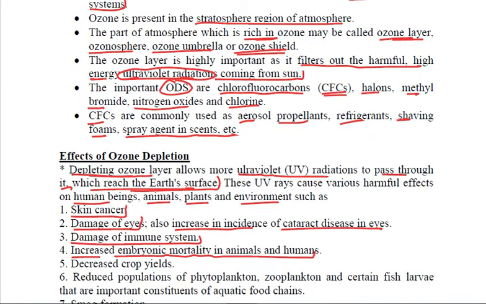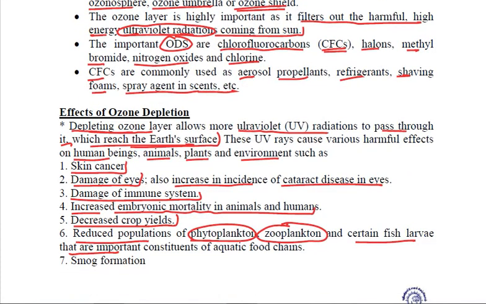Because of this, crop yields will decrease, and it also leads to reduced populations of phytoplanktons, the microscopic plants in water, zooplanktons, the microscopic animals in water, and certain fish larvae that are very important constituents of aquatic food chains.